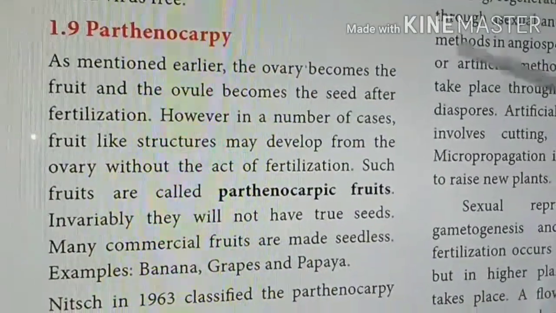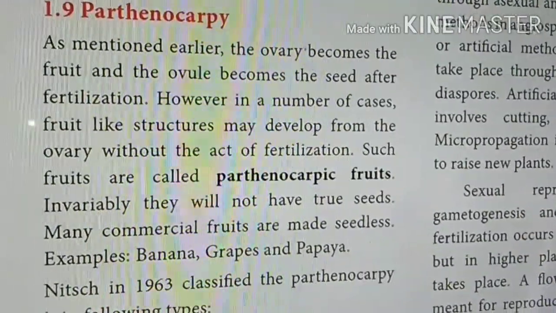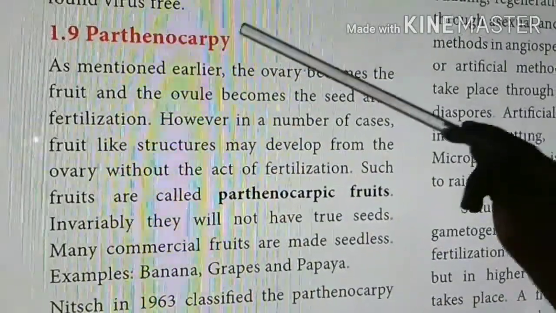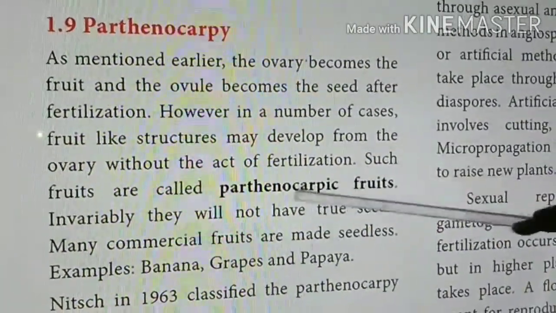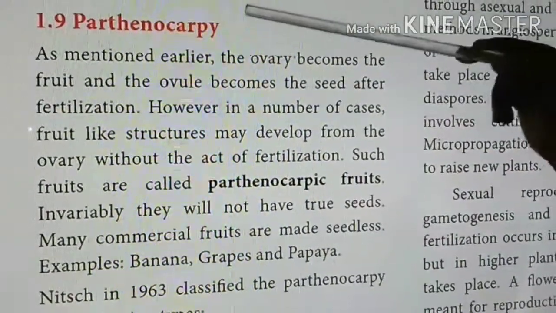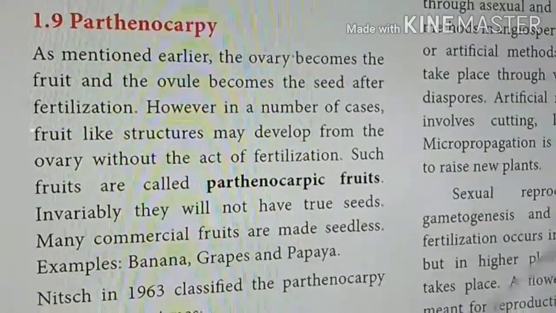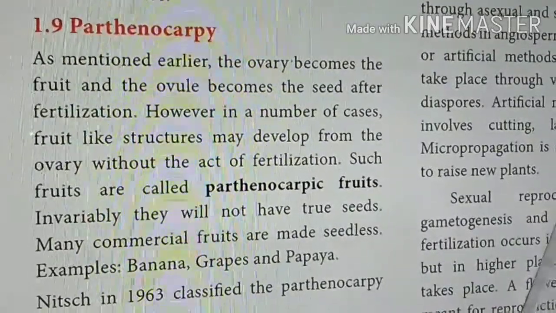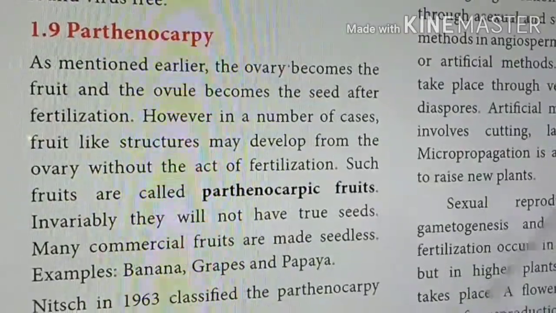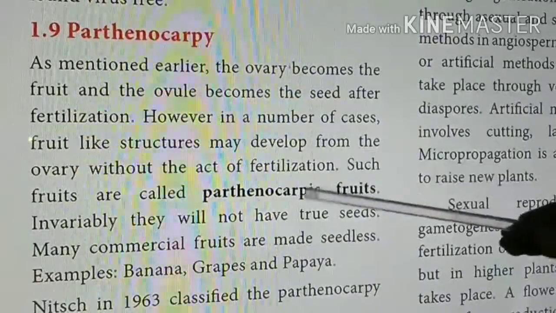It is a fruit-like structure because this fruit is formed without fusion of male and female gamete. That means without fertilization, if a fruit is formed, then this fruit-like structure is called a parthenocarpic fruit. And inside the fruit, if you see, there are no seeds, or even if present, they are completely reduced. We cannot see them. Such types of fruits are called parthenocarpic fruit or seedless fruit.